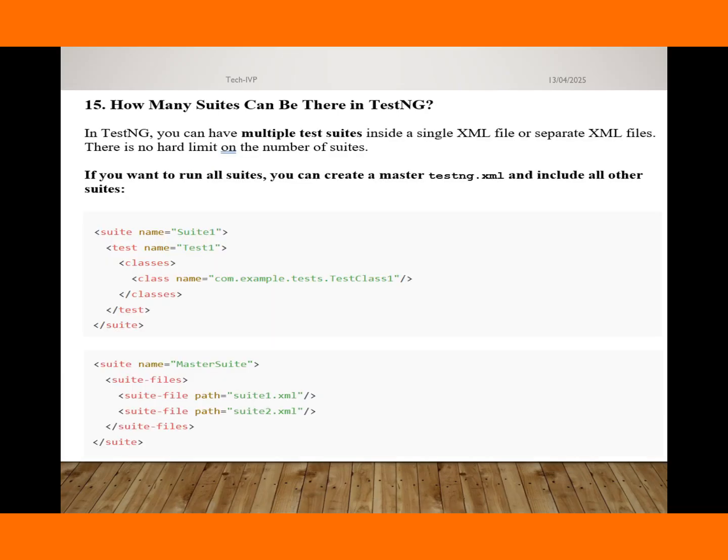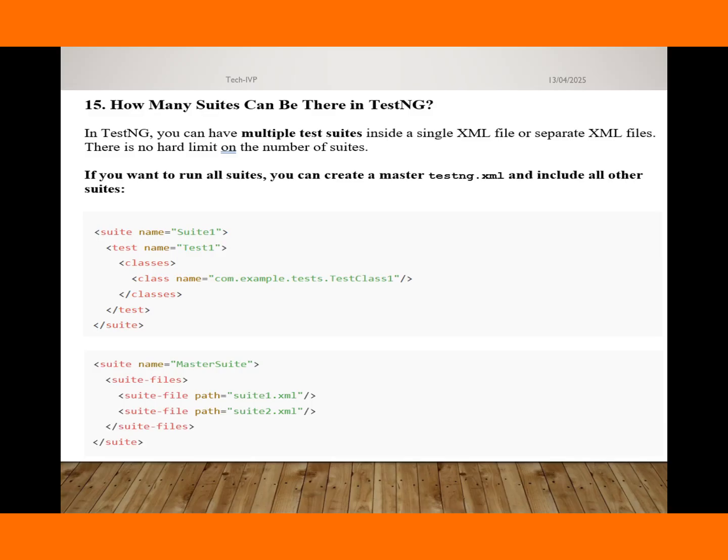Okay, the next question is: how many suites can there be in TestNG, or can we run multiple test suites? This question is mostly asked: can we run multiple suites in a single XML file? Yes, definitely we can.